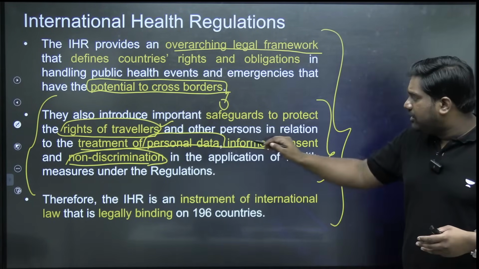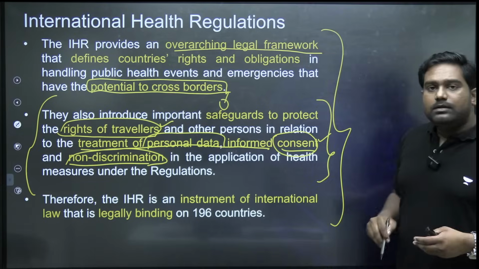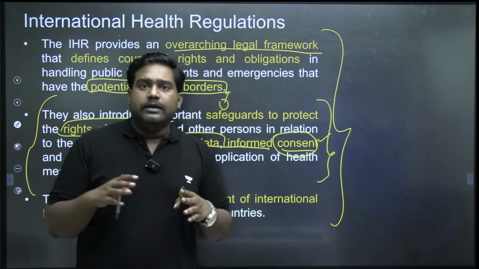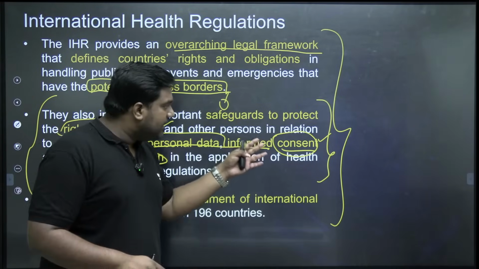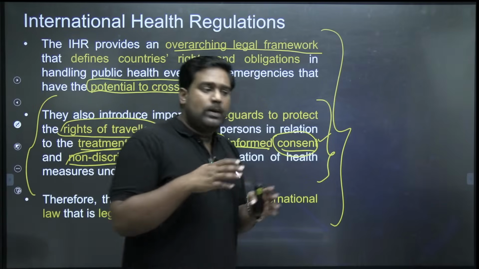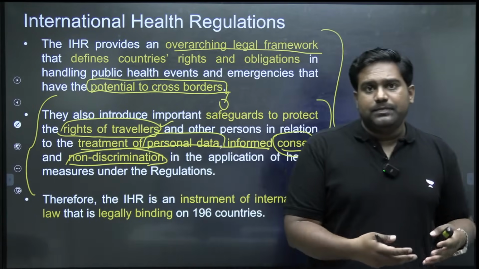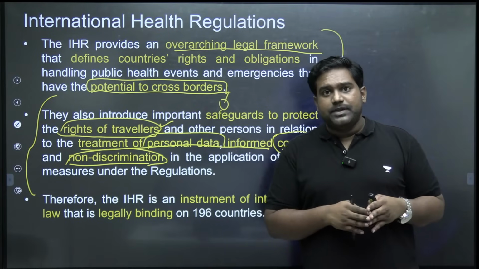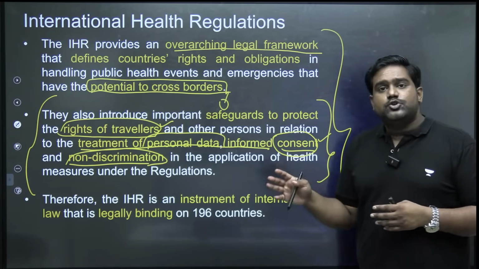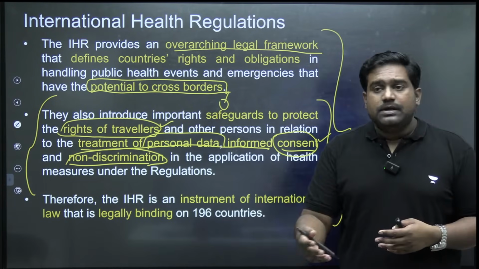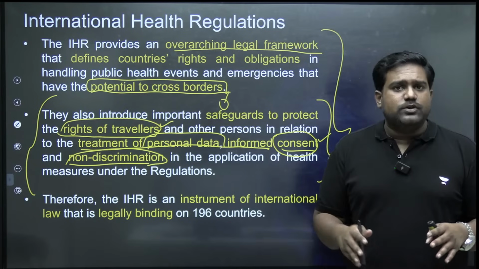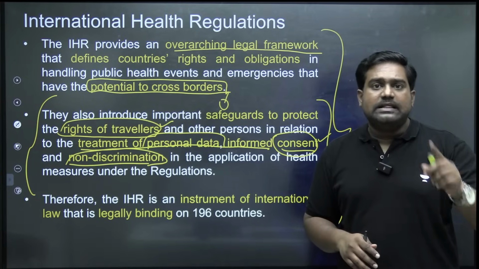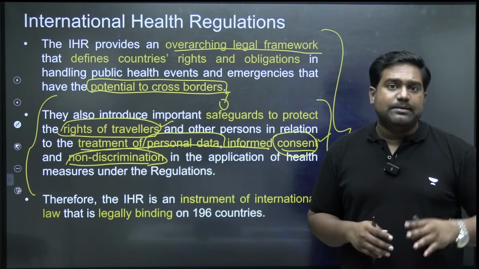There are provisions related to consent. The healthcare authorities can't force the patients. Of course, through law they can do it, but it can't be authoritarian force. They need to obtain informed consent of the patients while quarantining them or while putting them on a certain line of treatment or while administering vaccines to them. Right? So informed consent should be provided as a right to the patients. So all these measures are specified. So it's basically an overarching global legal framework to deal with such health emergencies that have cross-boundary implications.